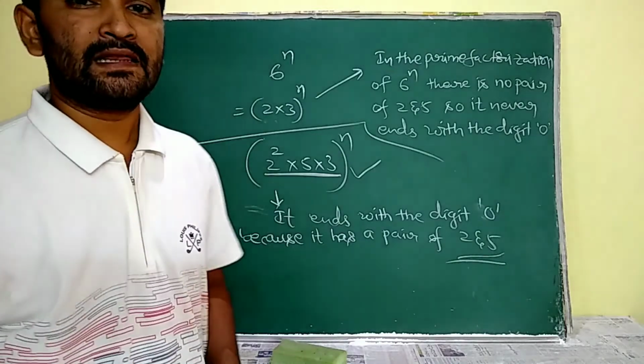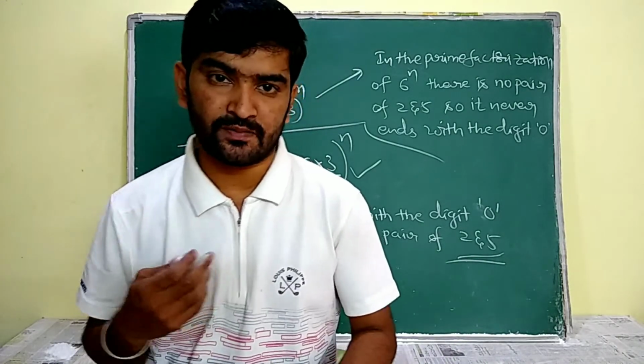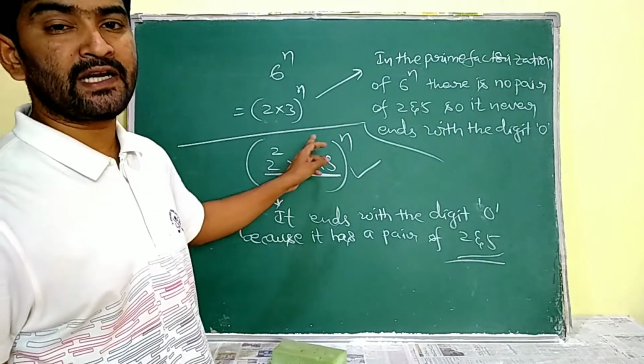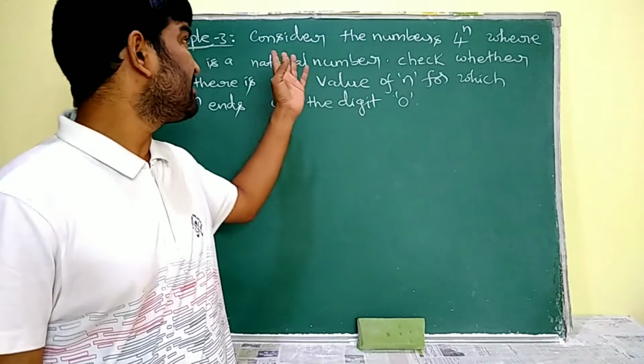Understand? The number of pairs of 2 and 5 indicates the number of zeros. Here we have only one pair of 2 and 5, so it ends with one 0. Understand? Now see, example 3.